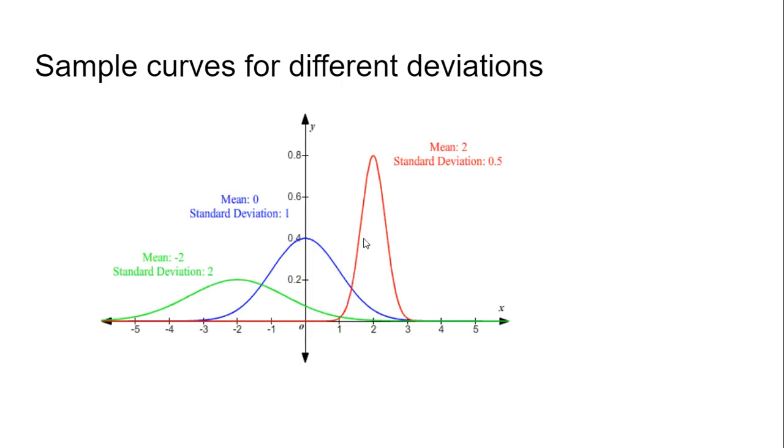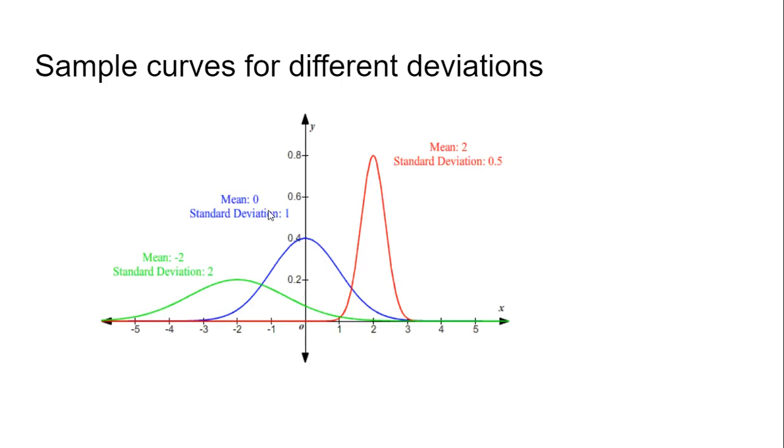Likewise, the red graph is again a normal distribution graph, representing a population where the standard deviation is 0.5 and the mean is 2. Since the standard deviation is 0.5, we are almost always near the mean, or the deviation from the mean is very small, so we get this steeper graph.